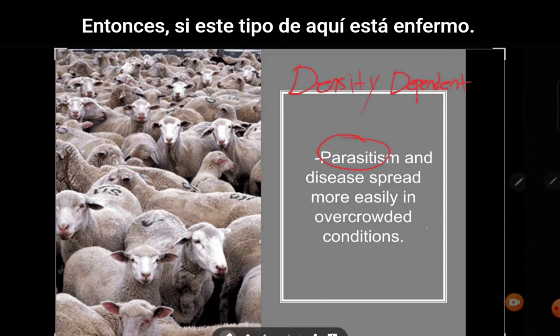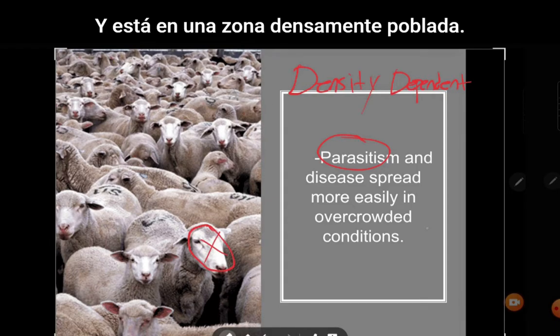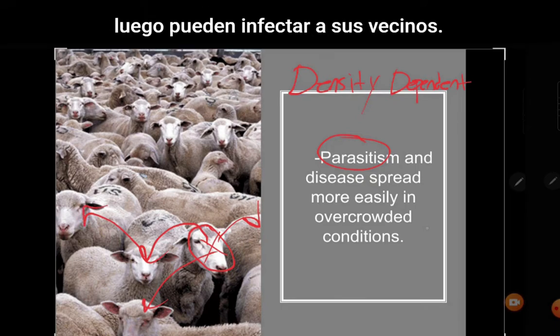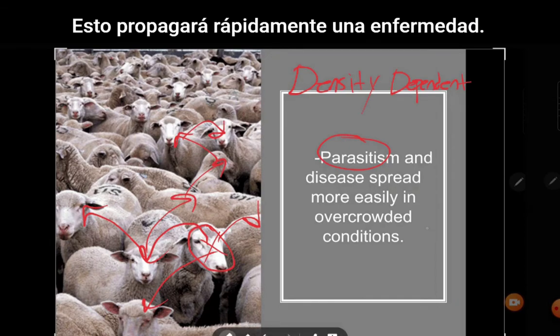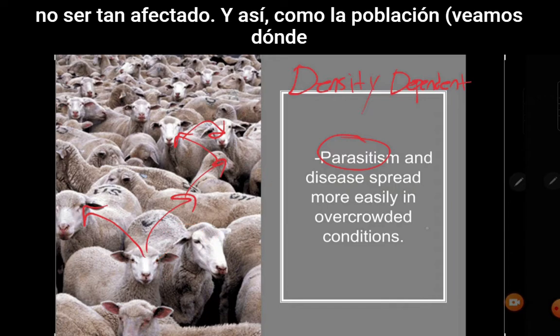So if this guy right here is sick and he is in a densely populated area, he can quickly spread his sickness. And then those goats can then infect their neighbors. This will rapidly spread a disease. Whereas if there were only a few of these sheep, they would not be as affected.